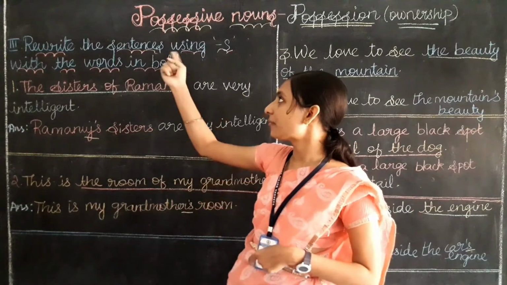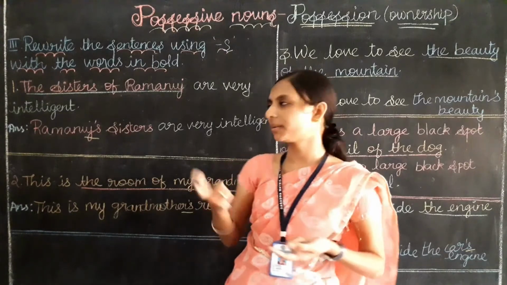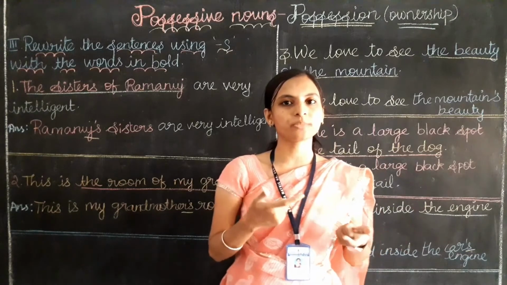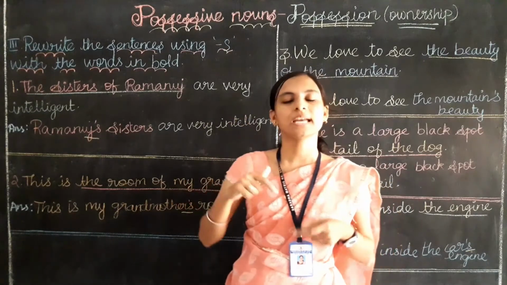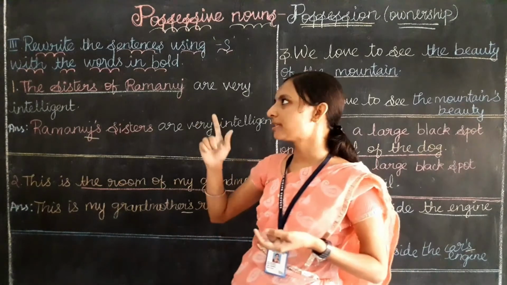So by using apostrophes, we can show the ownership. Use these possessive nouns whenever you are talking about the ownership of an object. You can use apostrophes in your real life and learn more things about possessive nouns.